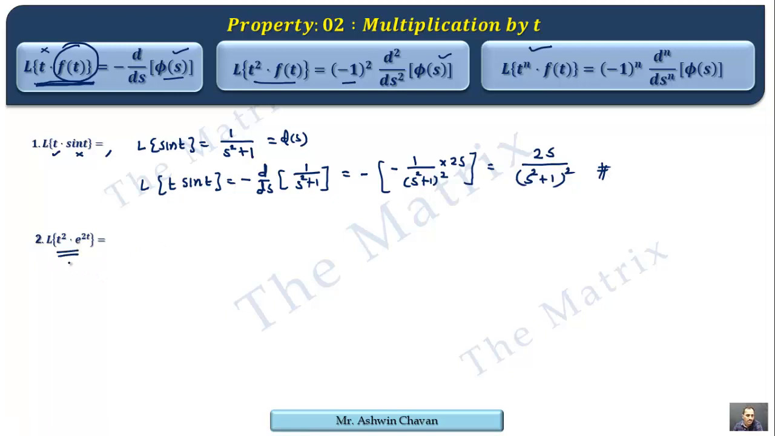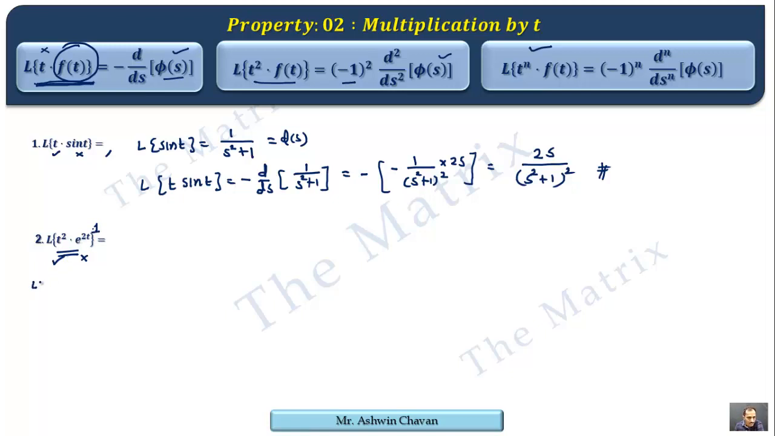Here is multiplication by t square. Now here t square is a property and so is e raised to 2t. Since there is no other function here, we are taking e raised to 2t as the f of t. You can also have e raised to 2t as a different property and the function as 1. So we'll have both the calculations here.